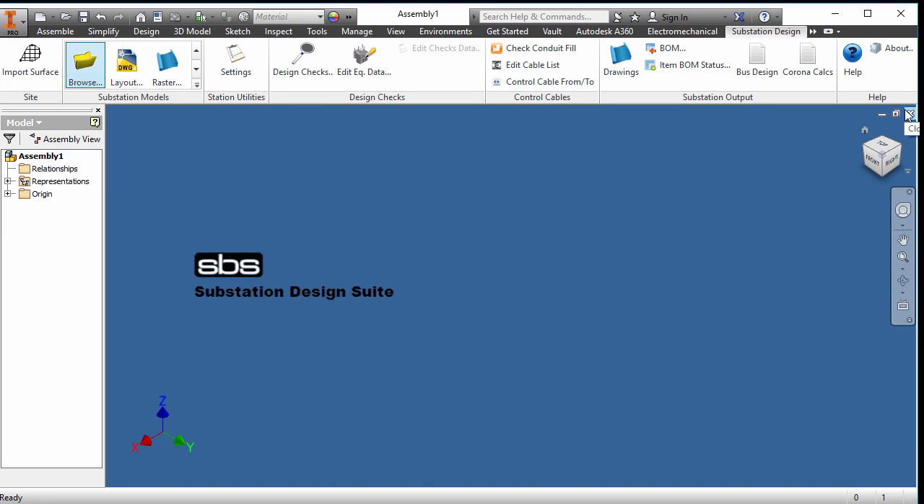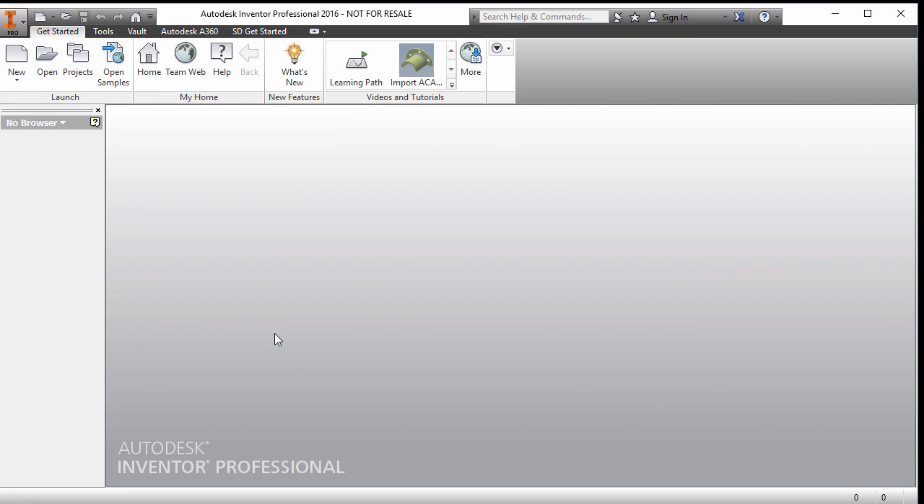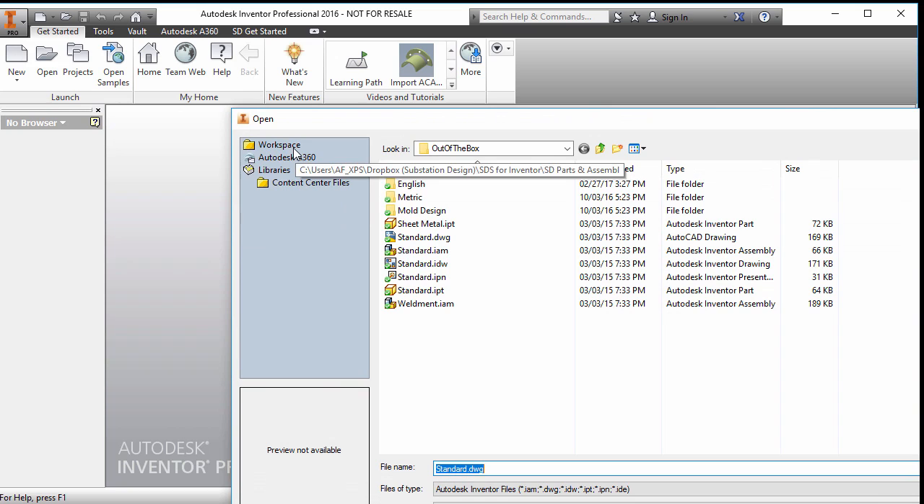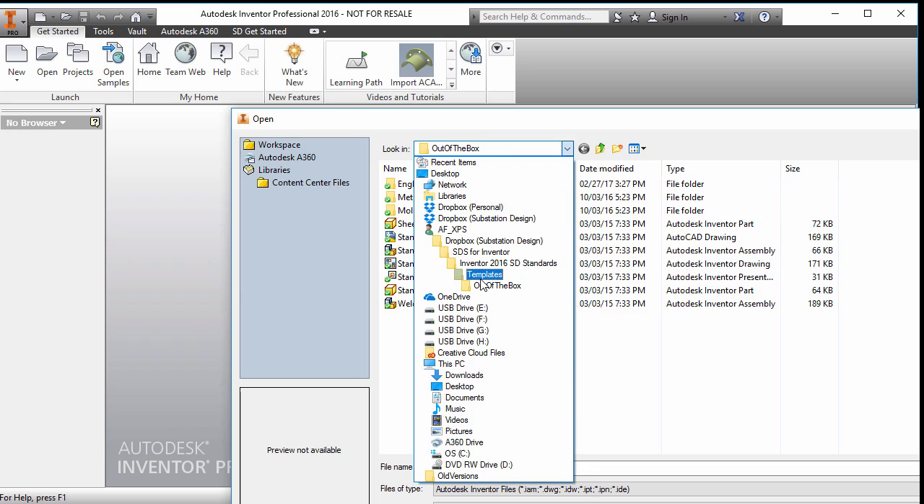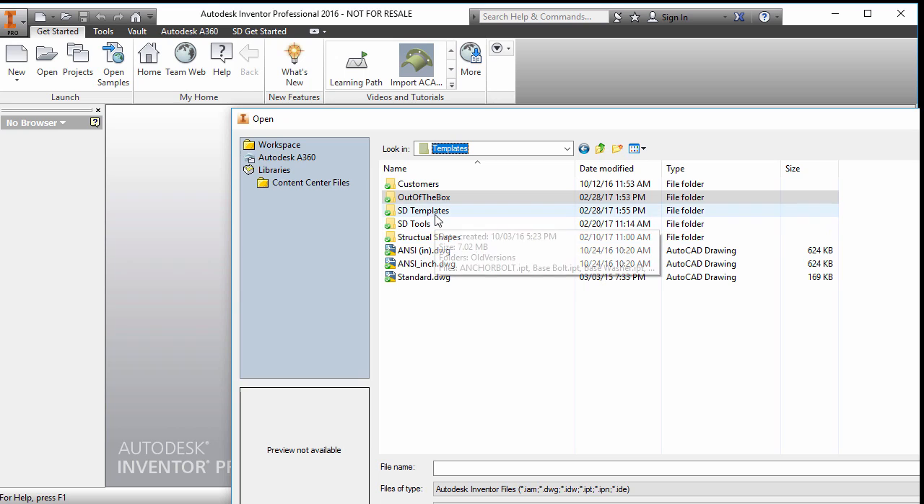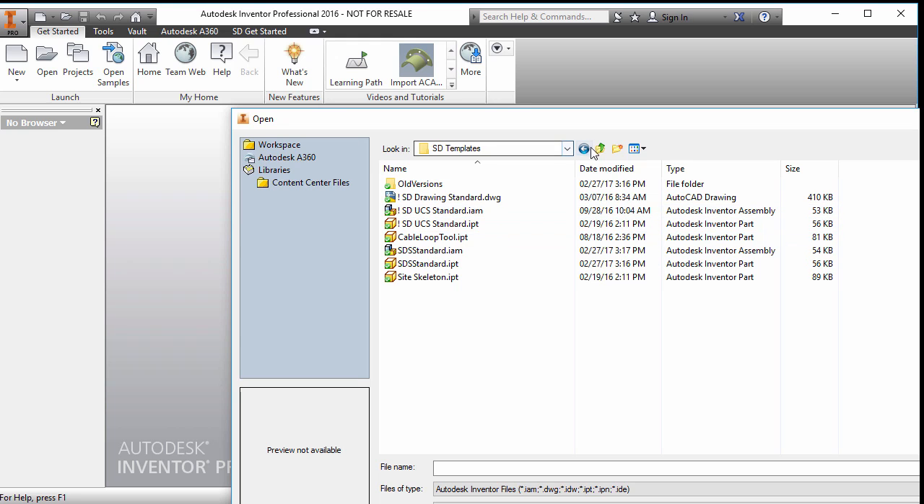So I'm going to close my file, and I am going to browse, open, and browse to my templates. In my case, I've made folders, and you can see lots of folders in my templates. Inventor handles folders, Vault handles folders, so make folders for your templates. As you can see, I have my out-of-the-box templates, and that's what you'll be using. You'll be taking an out-of-the-box template and creating what you need for a Substation Designer template.